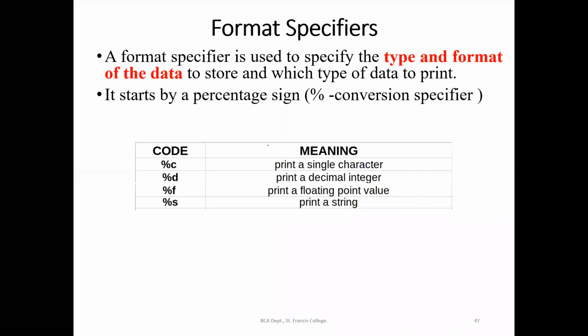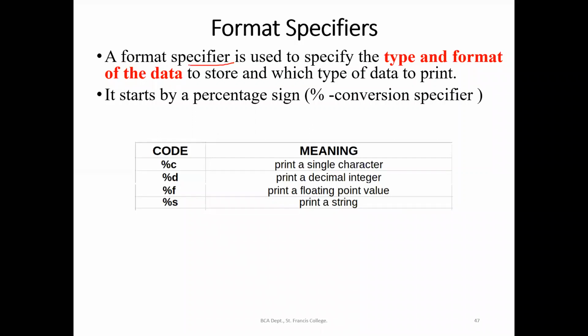Our keyboard will be our standard input device, and monitor will be our standard output device. So in order to specify the format, listen here, the type and the format of the data to be stored. Whatever we are giving as an input will be stored in our system, right? So the format in which the data has to be typed and stored in the system, and also to give us an output or to print it on the standard output device, we have to specify using a format specifier.